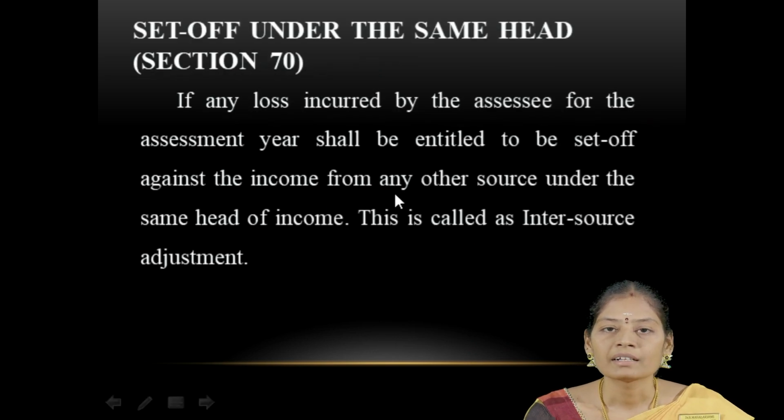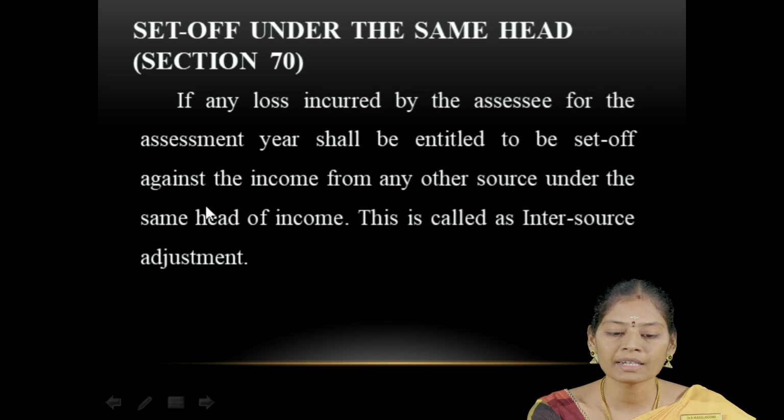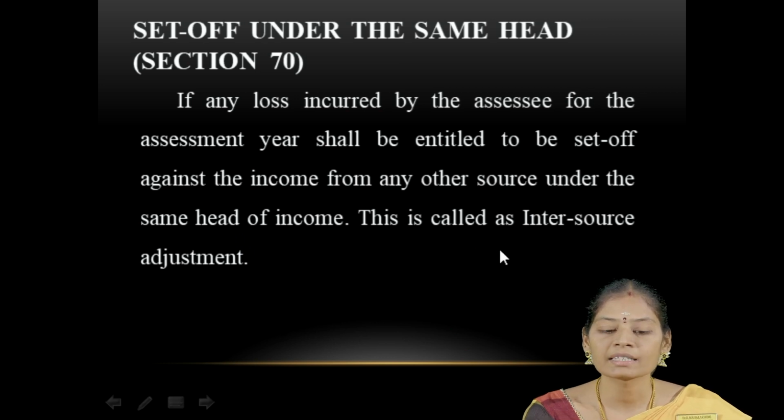Now we can divide the set off of loss into two: one is under the same head and the other is under other heads. If any loss is incurred by the assessee for the assessment year, it shall be entitled to be set off against the income from any other source under the same head of income. This is called inter-source adjustment.